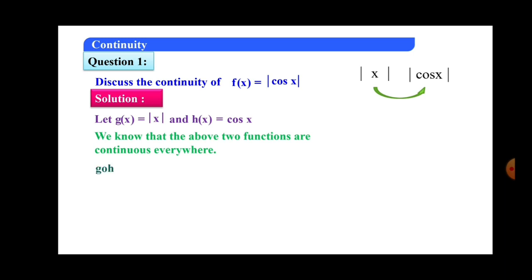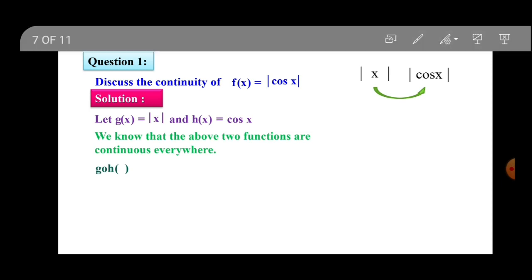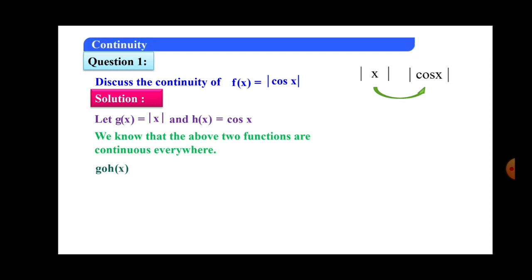Now let me find the composition of these two, goh of x. It is defined as g of h of x, which is g of cos x. When you operate g of cos x, the function is nothing but mod cos x.